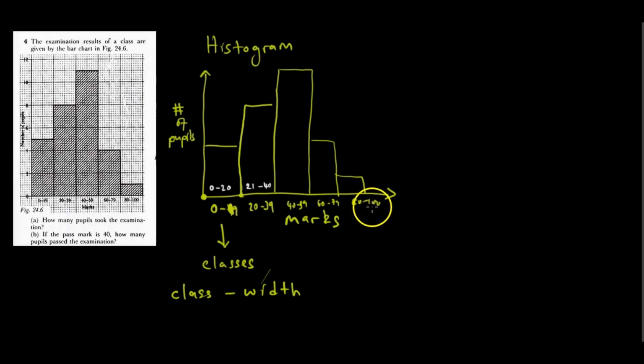But if you want to know the class width, you go to the last bar pata kuchiti 80 to 100. That's where you know kuti our class width is equal to 20. So these are the most important things when we look at a histogram. Class width yedu ndi 20. So maybe it might be different for my grades.